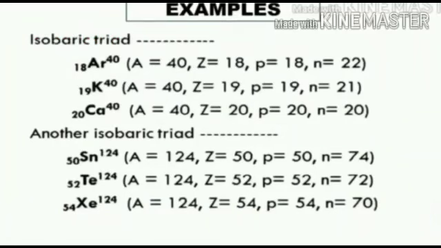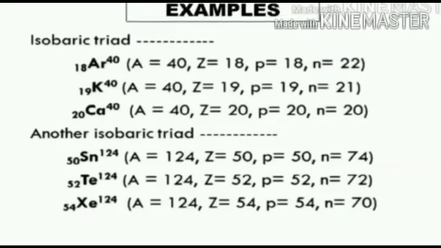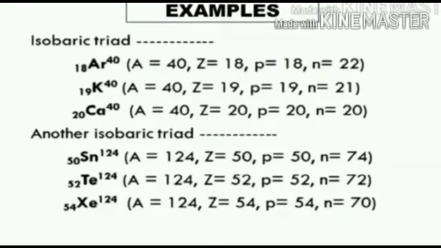See another example. Isobaric triad: argon, potassium, calcium. The atomic number of argon is 18, of potassium is 19, and of calcium is 20, but their mass number is the same, 40.